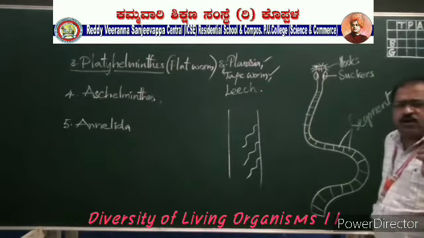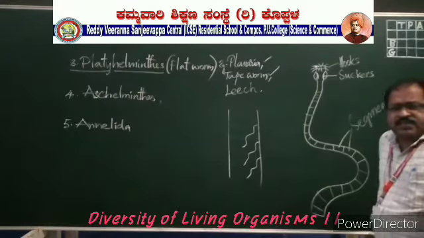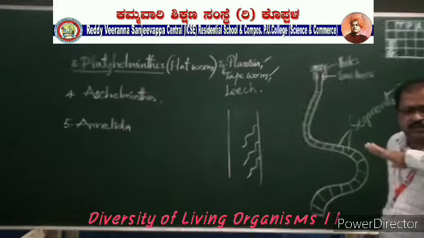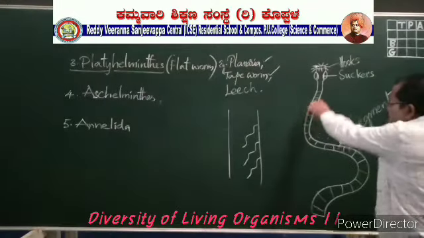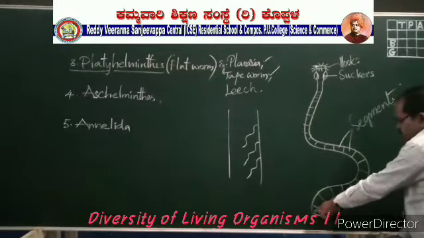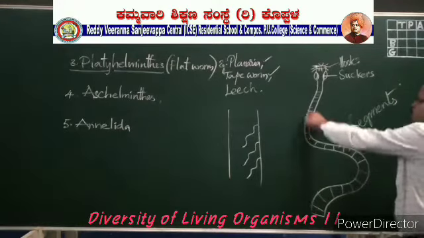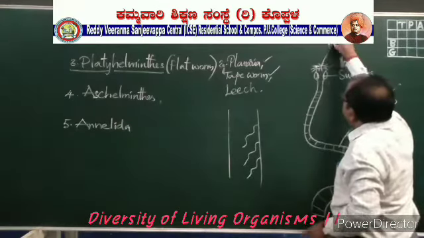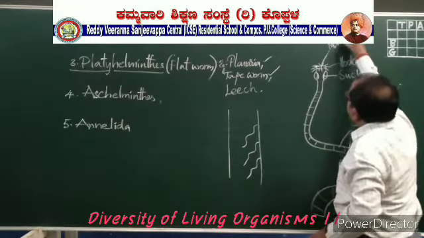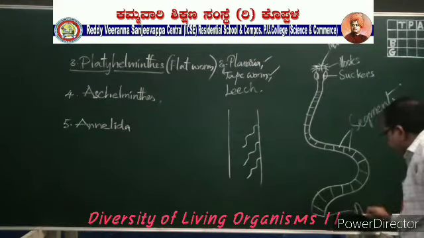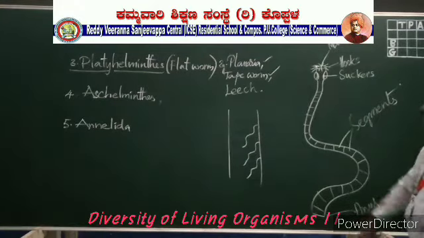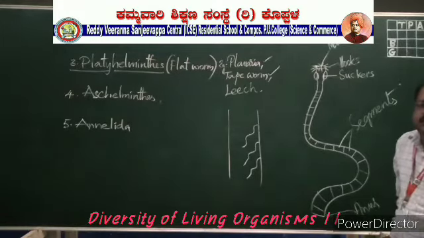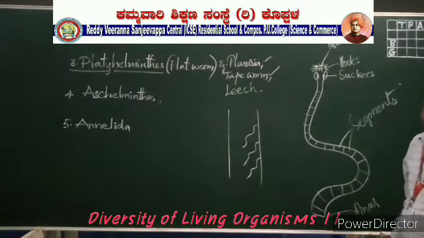These segments are externally appearing segmented structure, but internally there is no separation of the body structure. They have a complete hollow tube-like structure right from the mouth. This is the mouth. Right from the mouth to the anus, they have a complete hollow tube-like structure. That is simply the alimentary canal, the gut.